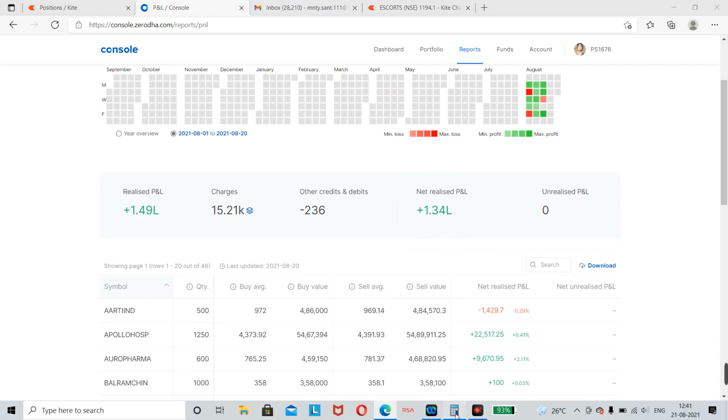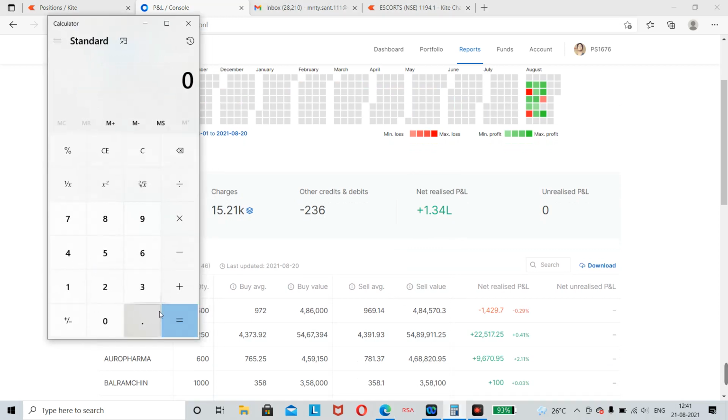And what is the ROI? Let's check. 1 lakh 34,000 divided by 4 lakh 50,000. I started this August series with 4.5 lakhs, those who are watching my previous video know it. So 4.5 lakhs, times 100, this is coming to 29.77.